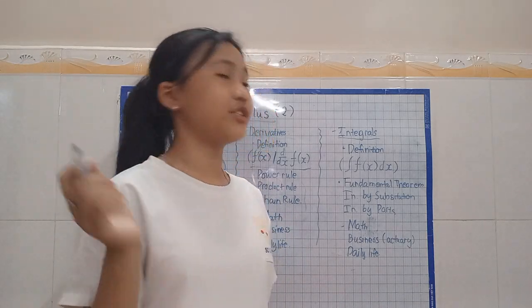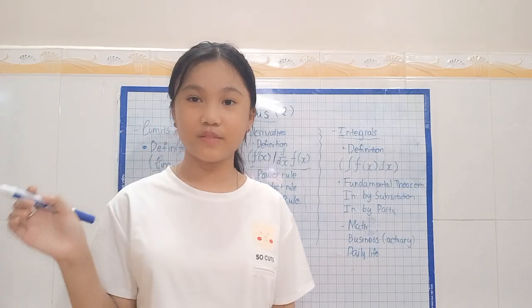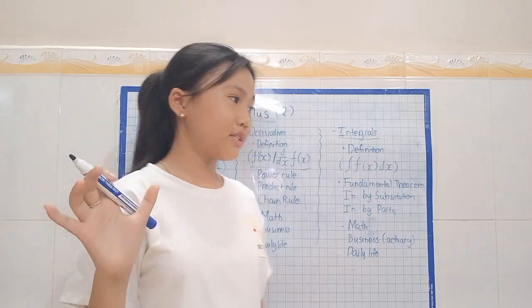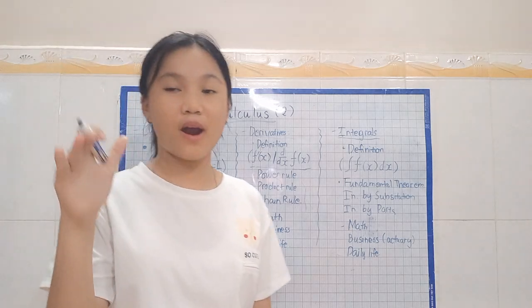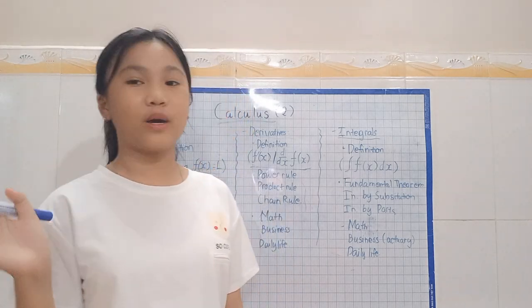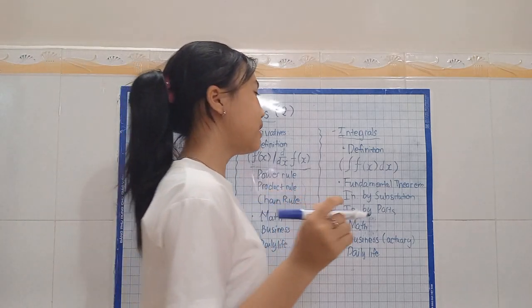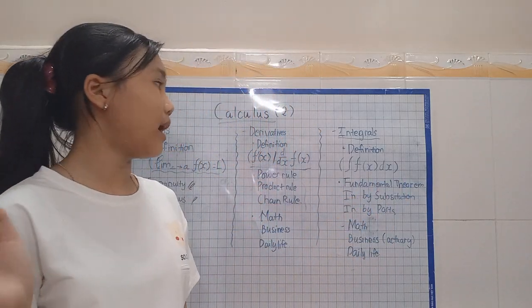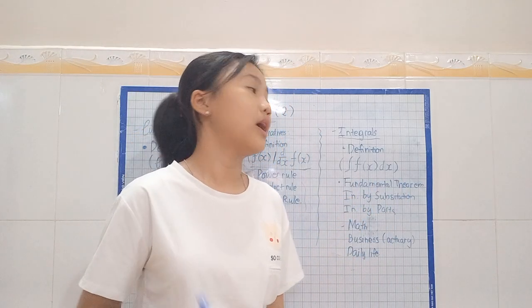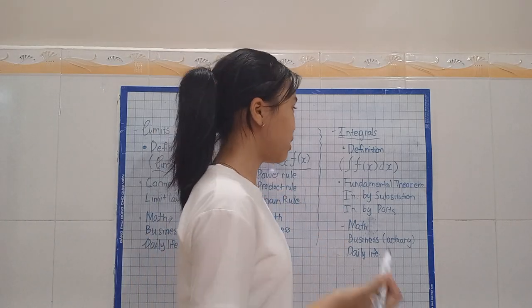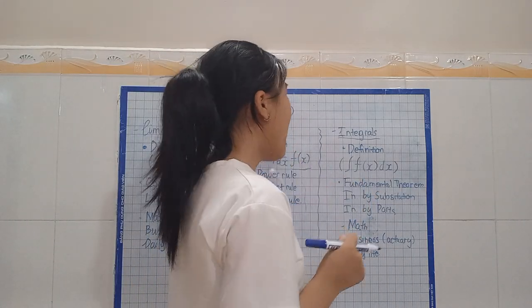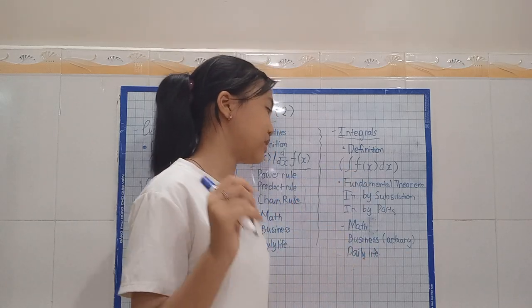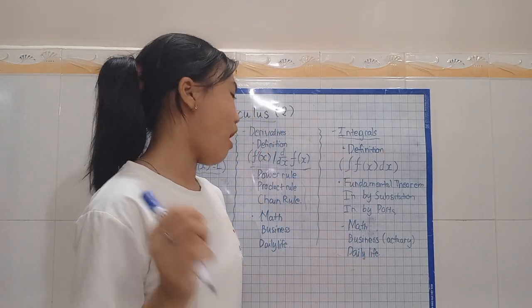By using integrals, we can calculate the area under the curve so that we understand it more easily. It is denoted in this way. It has a lot of basic rules, such as the fundamental theorem of calculus. It could also involve integration by substitution and integration by parts.